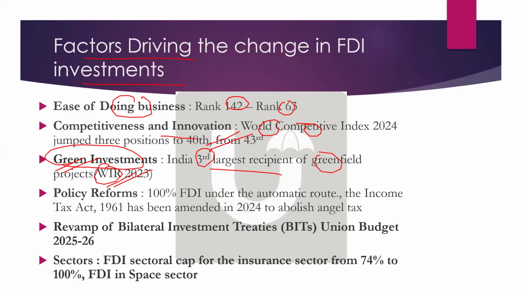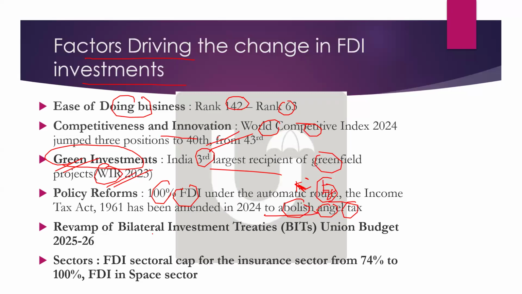1000 plus projects, yes. Policy reforms also: there is 100% FDI under the automatic route, especially recently in many sectors like insurance. Income tax has been amended to abolish angel tax. You can just mention the example, abolish angel tax.